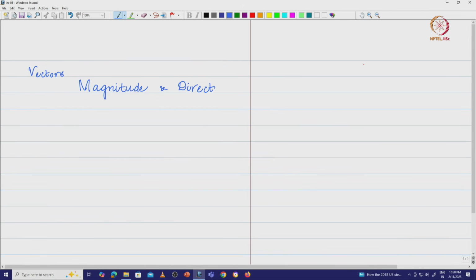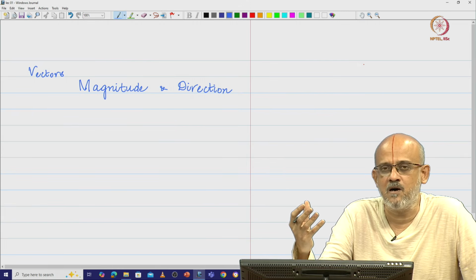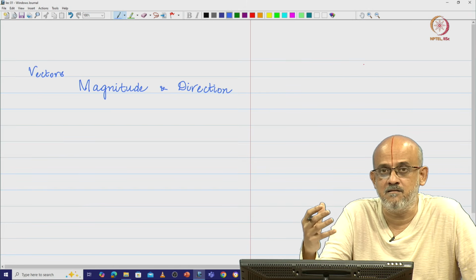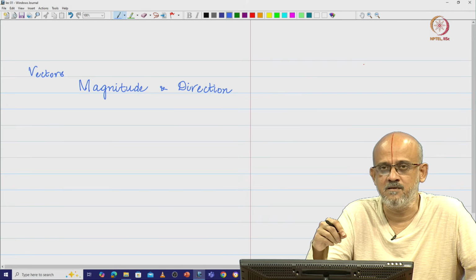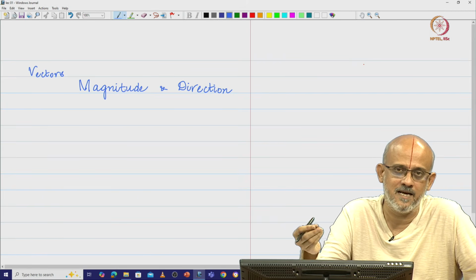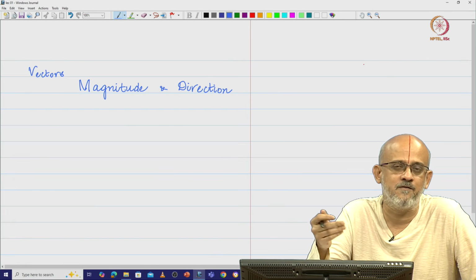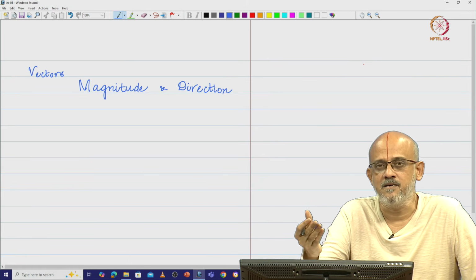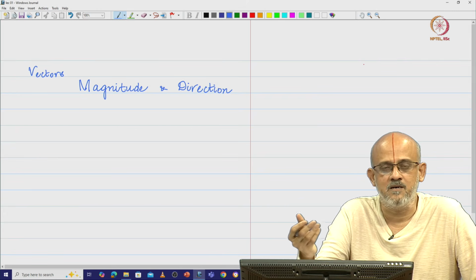What we are going to do is try to come out of this and get a very abstract definition for vectors. It is not just about vectors which you denote with a line segment and an arrowhead indicating the direction. It is much deeper and more profound than what we actually studied in high school or probably in the first few semesters of our college education.